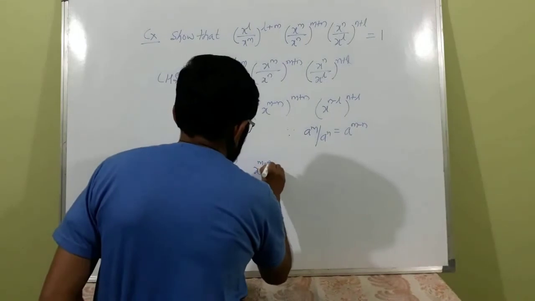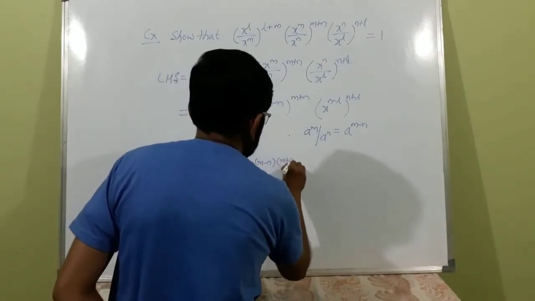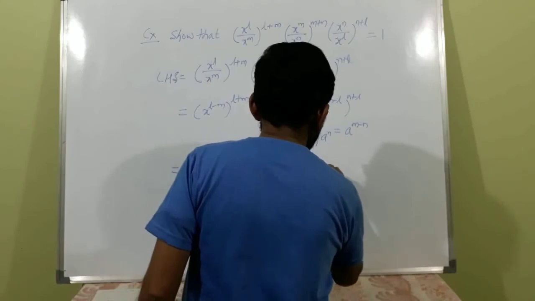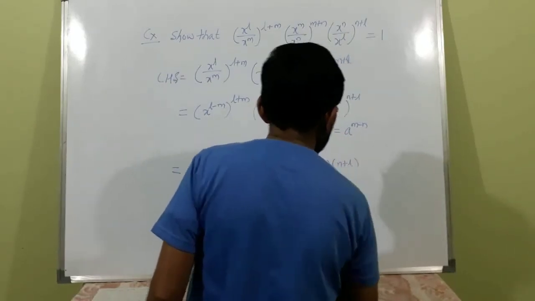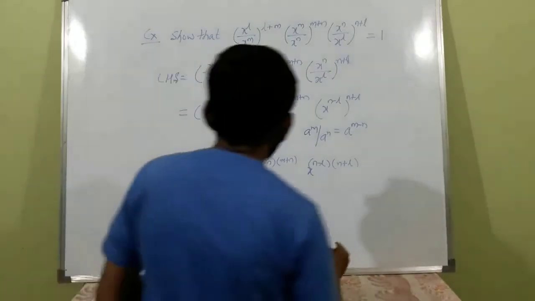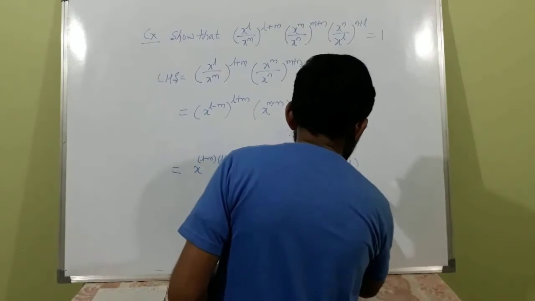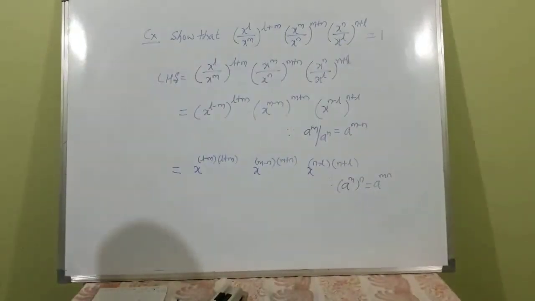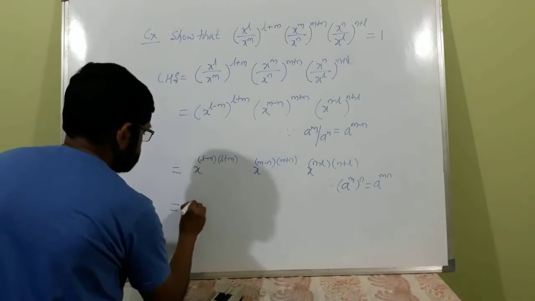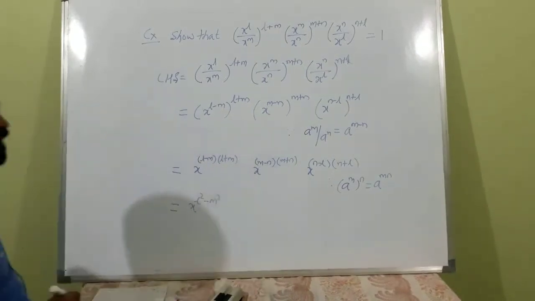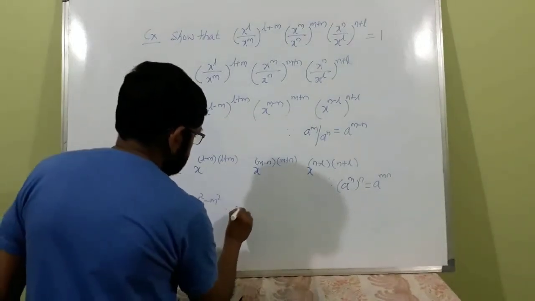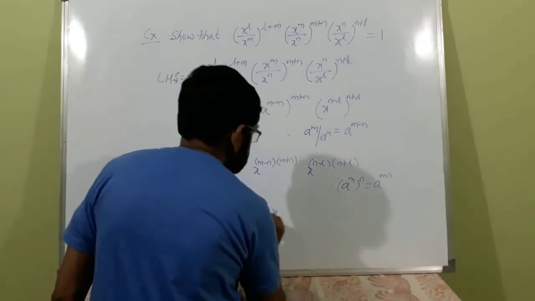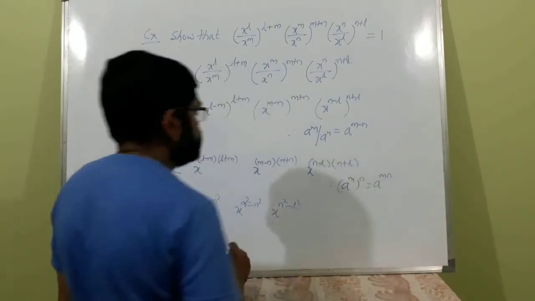x raised to m minus n into m plus n, x raised to n minus l into n plus l, because a raised to m raised to n is equal to a raised to mn, that is equal to x raised to l square minus m square into x raised to m square minus n square into x raised to n square minus l square.